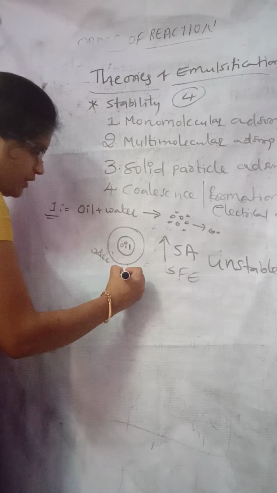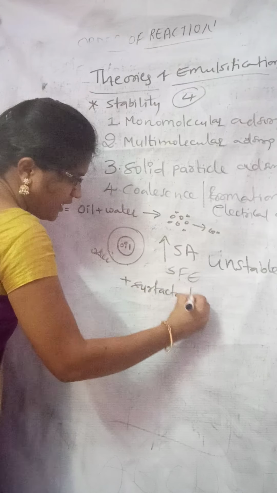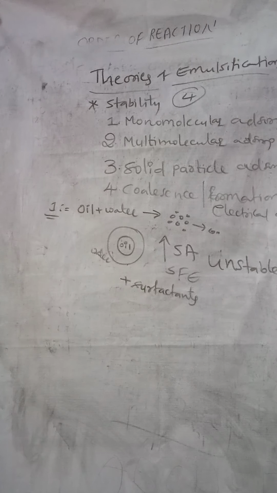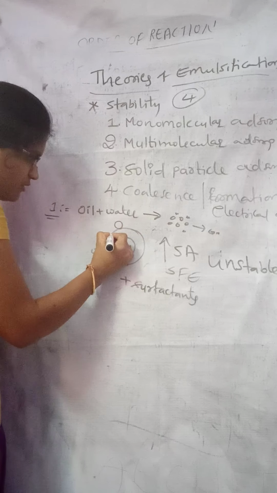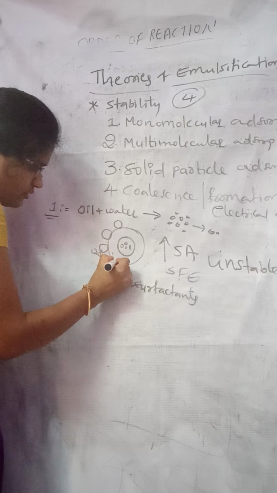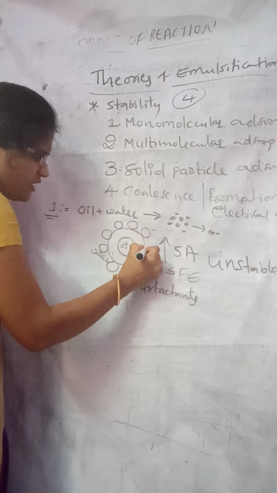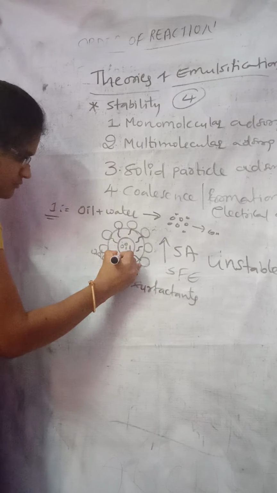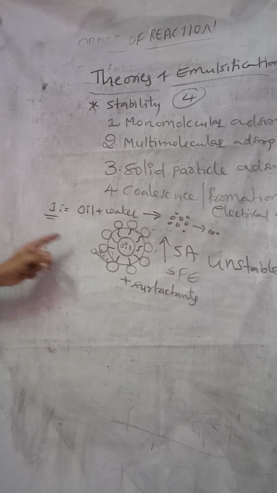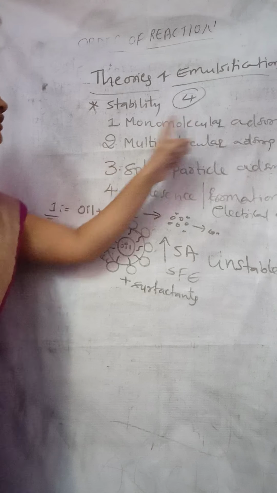Now what we have to do is add surfactants to this system. When you add surfactants, they will adsorb on the oil water interface like this, and form a single layer, so it is called monomolecular adsorption.